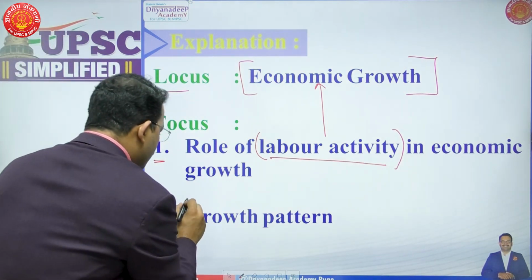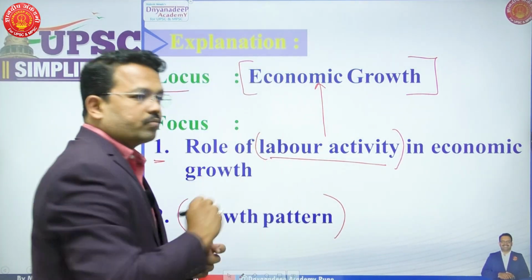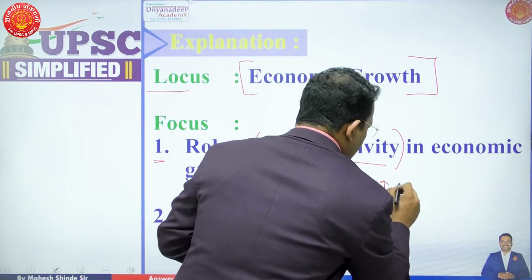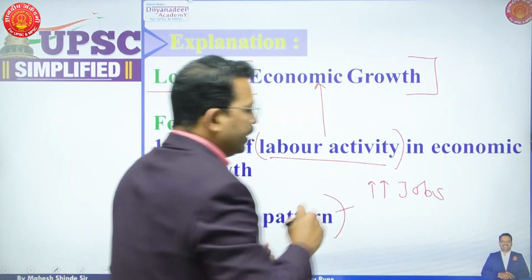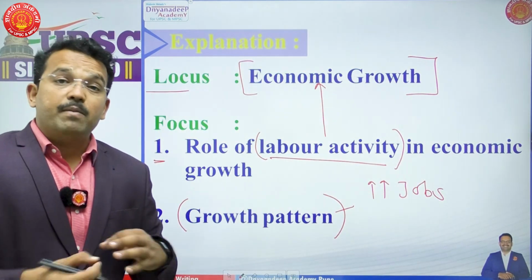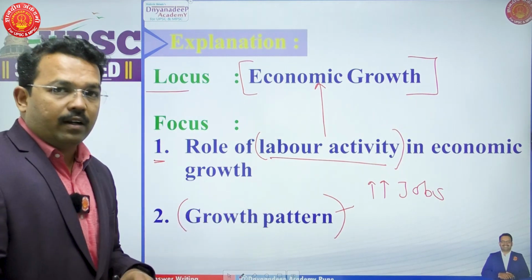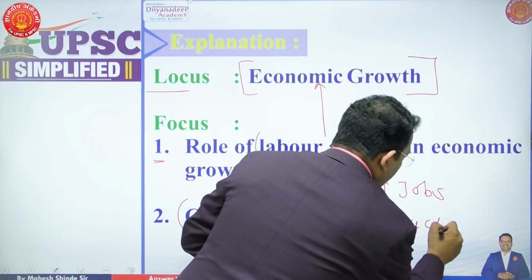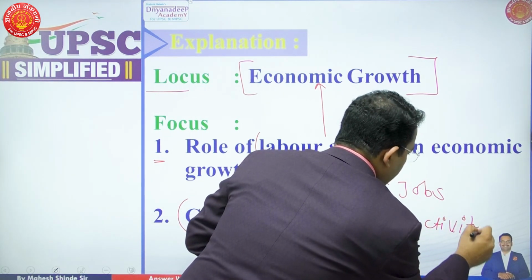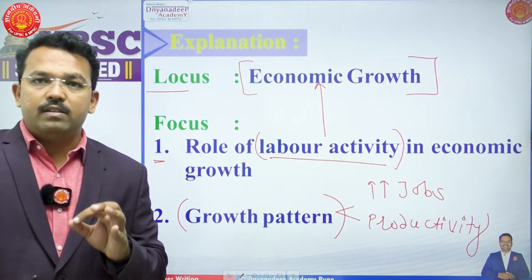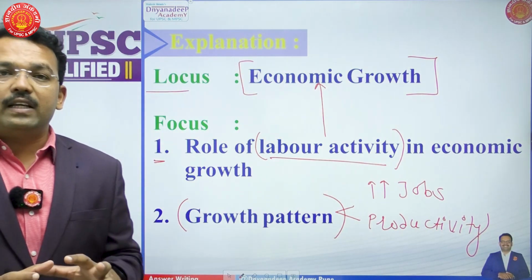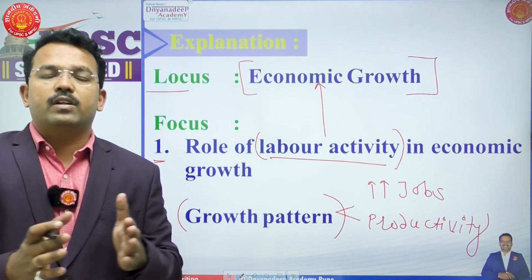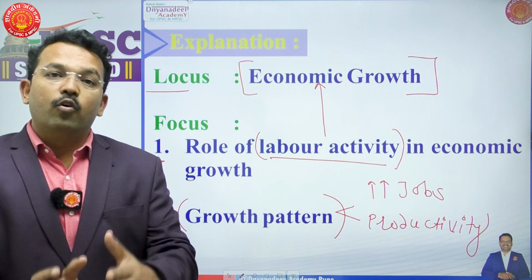Second part, you have to search various growth patterns which will lead to increased jobs, but simultaneously, these growth patterns should not compromise productivity. When you classify the question in this manner, you will definitely come to the answer. You will definitely come to organize whatever you read and how you can put it in the answer. So always think in the perspective of what is the locus of the question and what is the focus of the question.